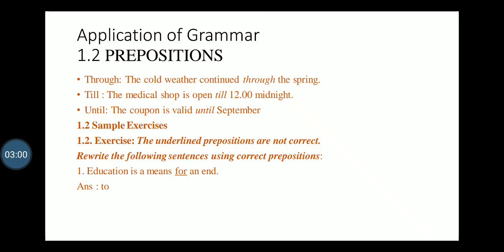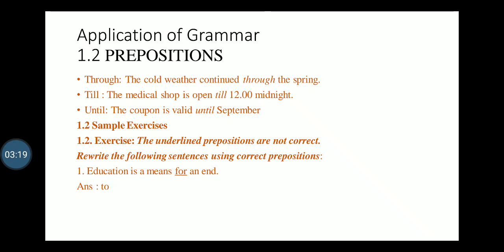This is the difference between in and into. Second, in and at: both are prepositions used to show place. In indicates a general place, but at indicates a specific place.